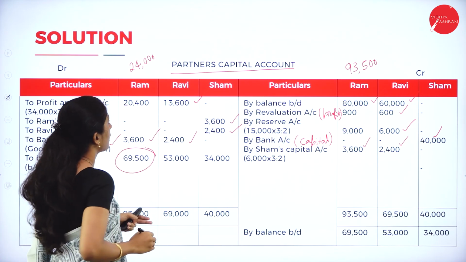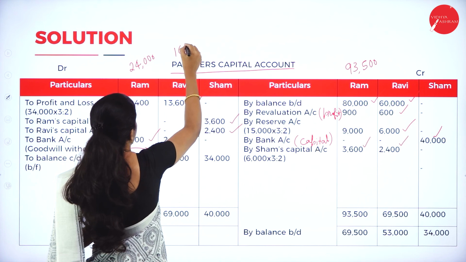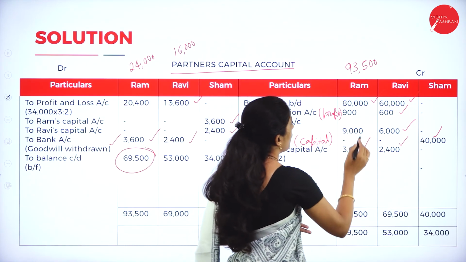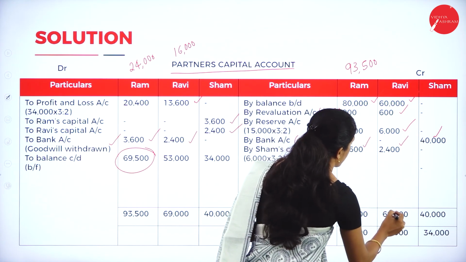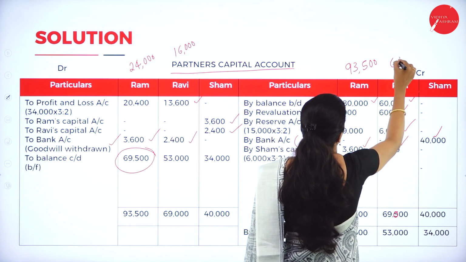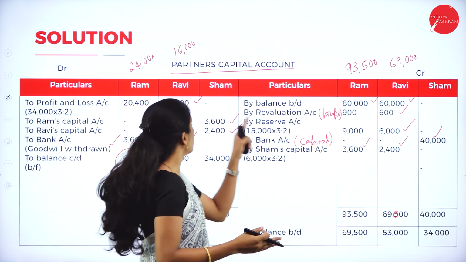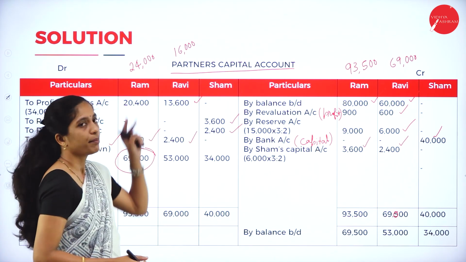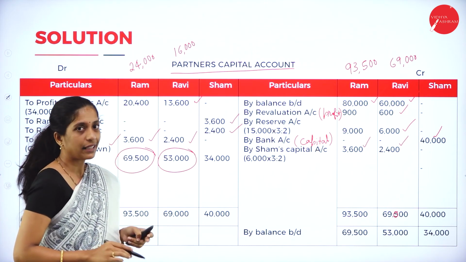In the same way, balance that of Ravi. So we are having 13,600 plus 2,400, so we got 16,000 in the debit side. Coming to the credit side, 60,000 plus 600 plus 6,000 plus 2,400. So it is 69,000. 69,000 is more than 16,000. So write 69,000 both the sides minus 16,000. So we'll get a balancing figure of 53,000.